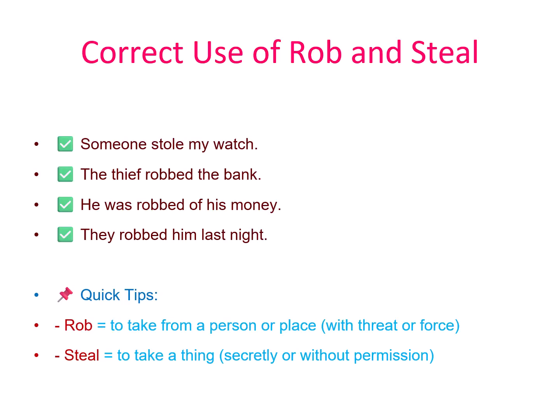Let's correct the mistakes. Someone stole my watch is correct because a thief steals things. The thief robbed the bank is correct because a thief robs people or places. Also, we say robbed of something, like robbed of his money. So, remember, rob equals person, place, steal equals object.